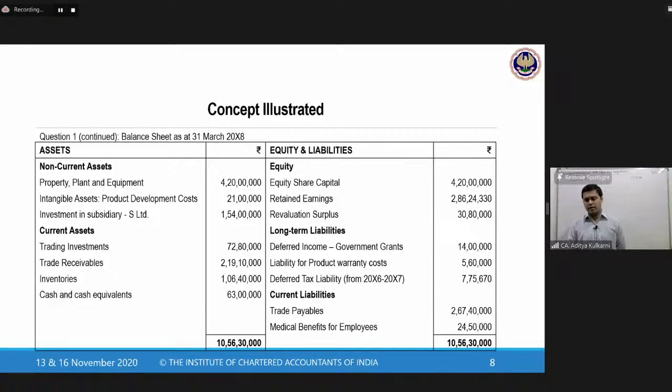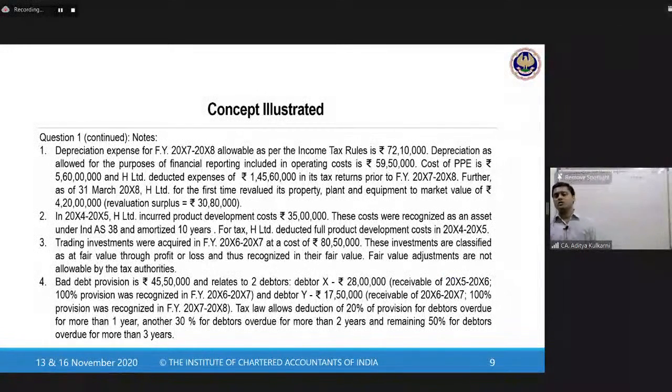Liability for product warranty costs 5 lakh 60,000. Deferred tax liability from 20X6-20X7. This is your opening balance of deferred tax liability, 775,670. We will see what this opening balance is later on. In current liabilities, you have trade payables 2 crore 67 lakhs 40,000 and medical benefits for employees 24 lakhs 50,000, giving a balance sheet total of 10 crore 56 lakhs 30,000. I hope you are having this question. And now we come to the notes.